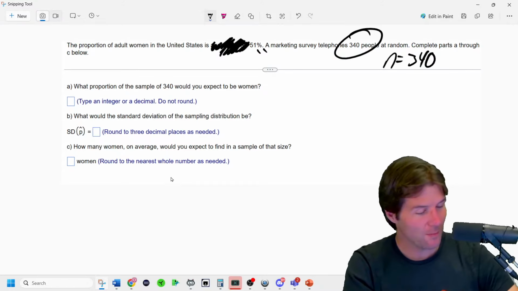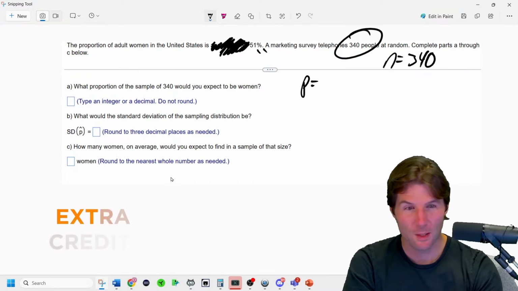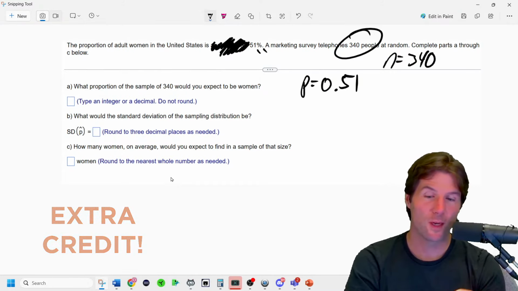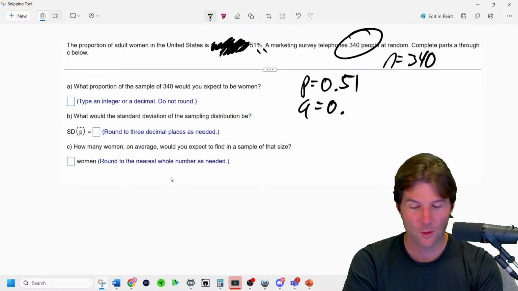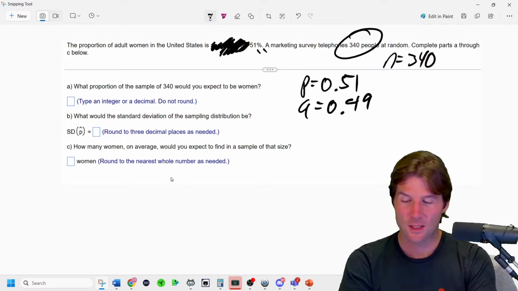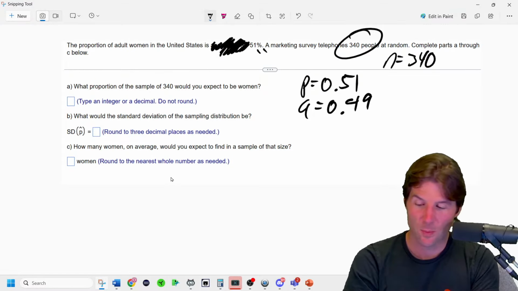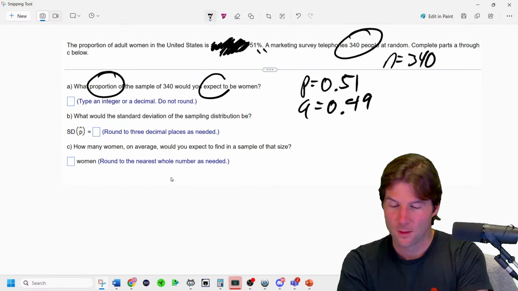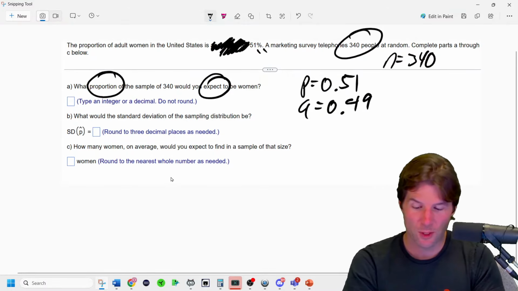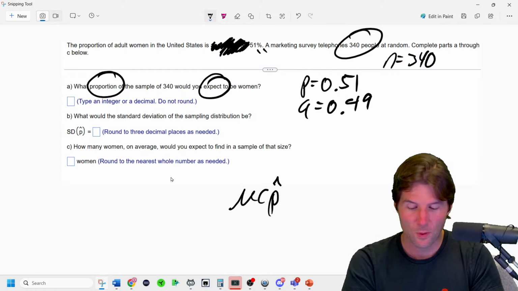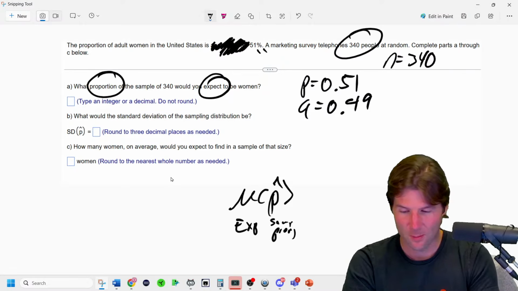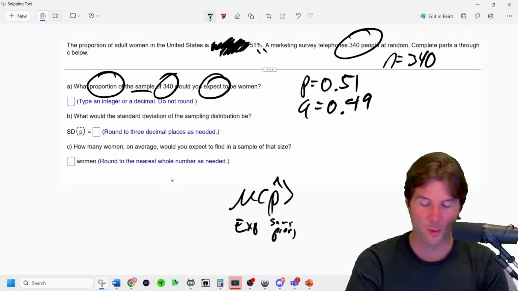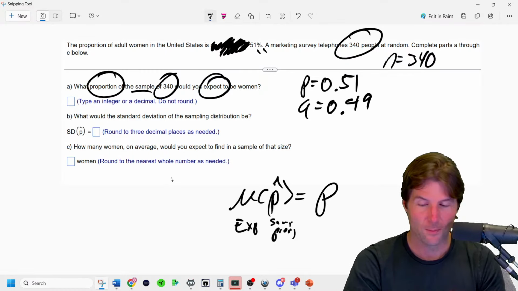P. Nice job, Mia. Yep. P equals 0.51. As soon as you find P, you find Q. Q equals 0.49. And then it says, what is the expected proportion? Well, expected proportion is mu P hat. That's expected sample proportion. Because it says out of a sample, like out of this sample, yeah, expected sample proportion. So that's equal to P.